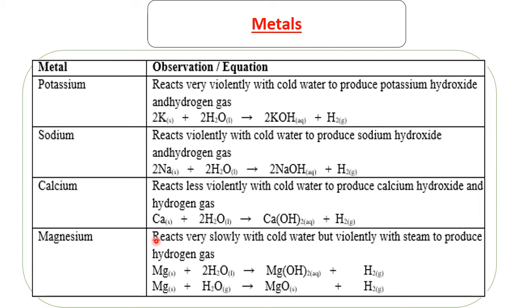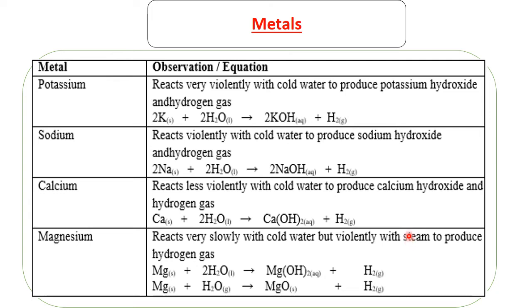What about magnesium? For magnesium, it reacted very slowly with cold water, but violently with steam. So why is it that it reacted violently with steam? Remember when we were doing rates of reactions, the factors that influence the rate of a reaction, one of them was temperature.